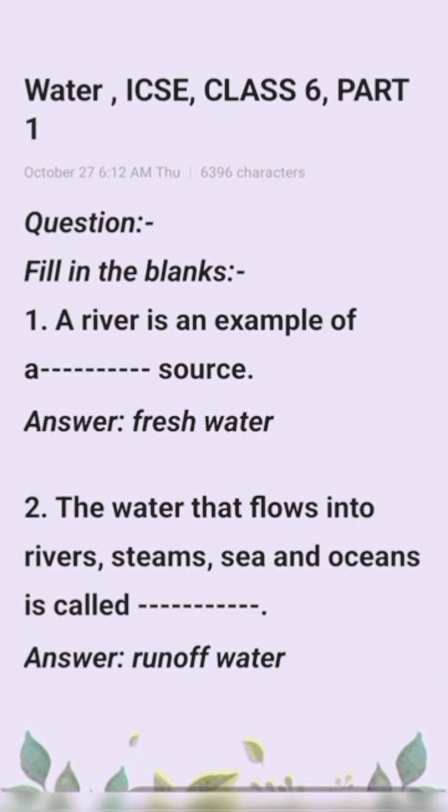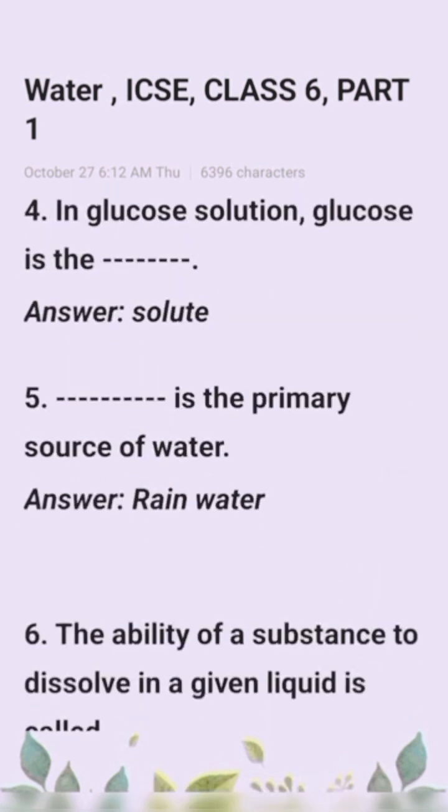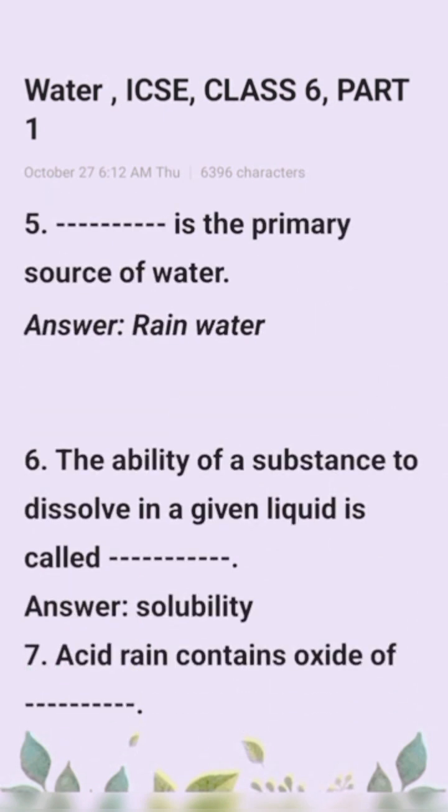A river is an example of a dash source. Answer: fresh water. Next question, the water that flows into rivers, streams, sea and ocean is called runoff of water. Next question, a dash is a source of groundwater. Answer: spring. Next question, in glucose solution, glucose is the solute. Next question, dash is the primary source of water. Answer: rainwater. Next question, the ability of a substance to dissolve in a given liquid is called solubility.